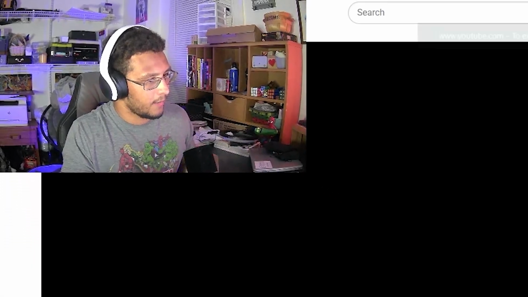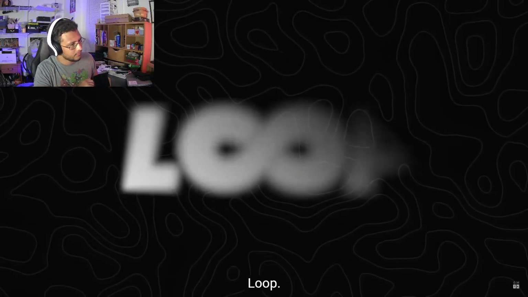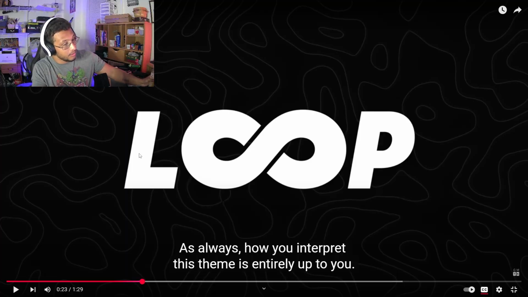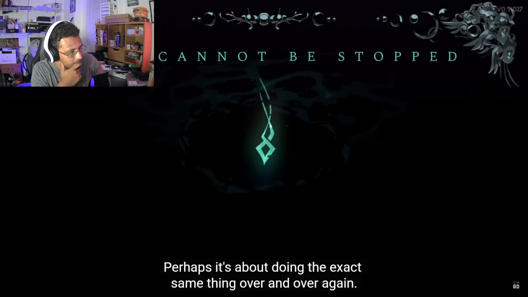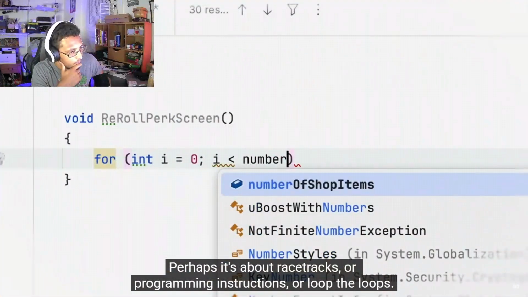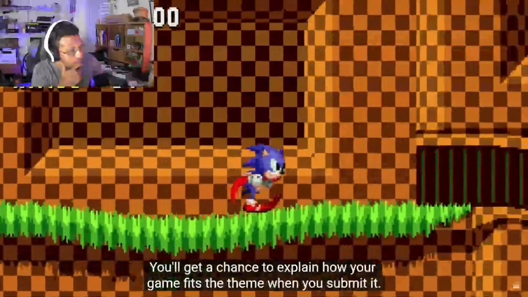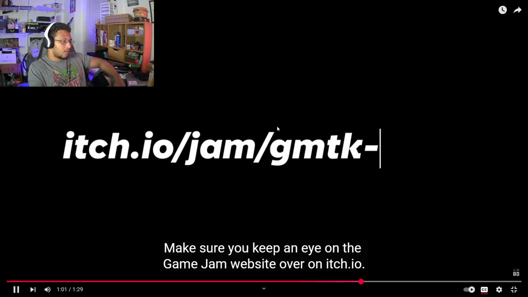Let's see what we got here. And this year's theme is just one word. One word. Loop. As always, I thought the theme was one word. I thought that's what... No, but it's a loop. Okay. Perhaps it's about doing the exact same thing over and over again. Perhaps it's about racetracks or programming instructions or loop the loops. You'll get a chance to explain how your game fits the theme when you submit it. Make sure you keep an eye on the Game Jam.